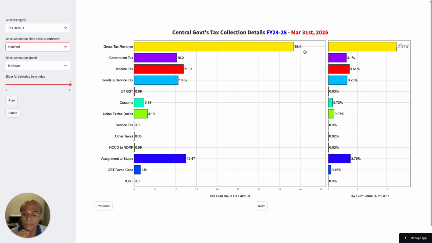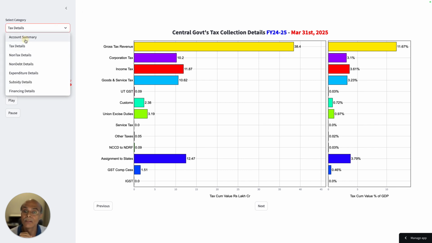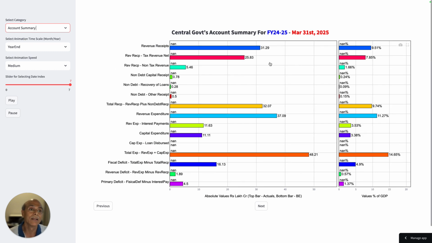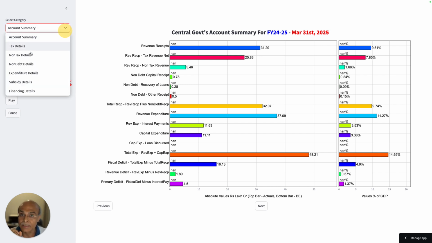Now, why is there a difference between gross tax and the net tax? Because if I go into the summary statement, you will find that our revenue received on taxation is shown as 25.83 lakh crores, right? This is because of assignment to states. Now look at this number.